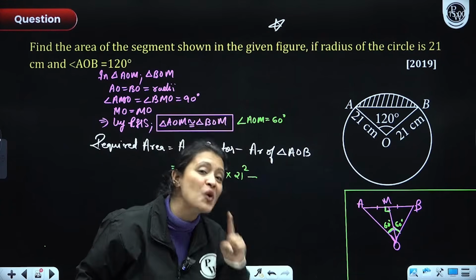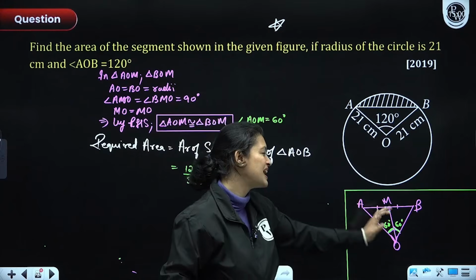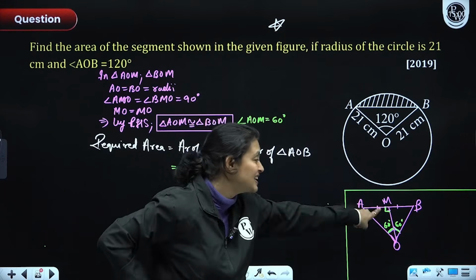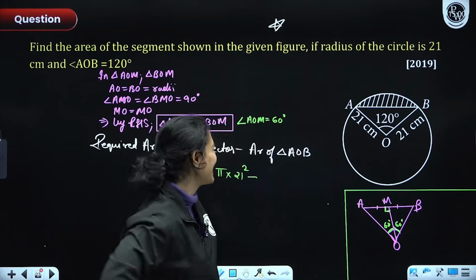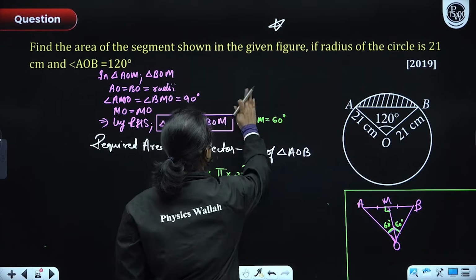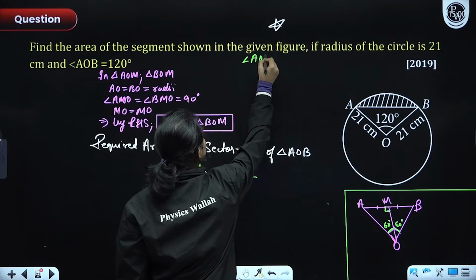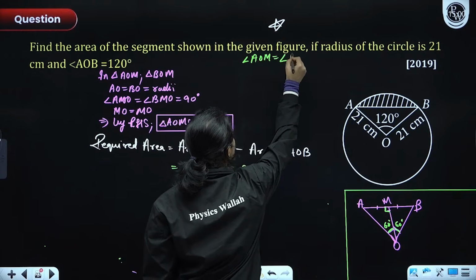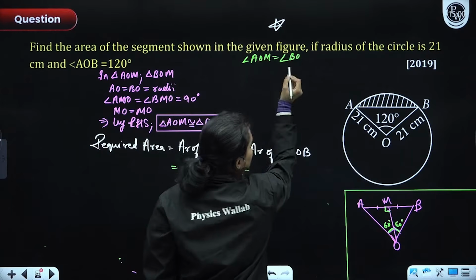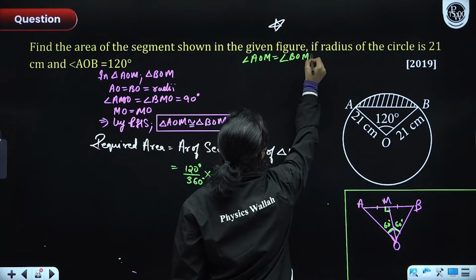So can you not use trigonometry to figure out AM and OM in this right triangle AMO? You can, right? So let's do that. I'll write it here. Angle AOM is equal to angle BOM, which is equal to 60 degrees.